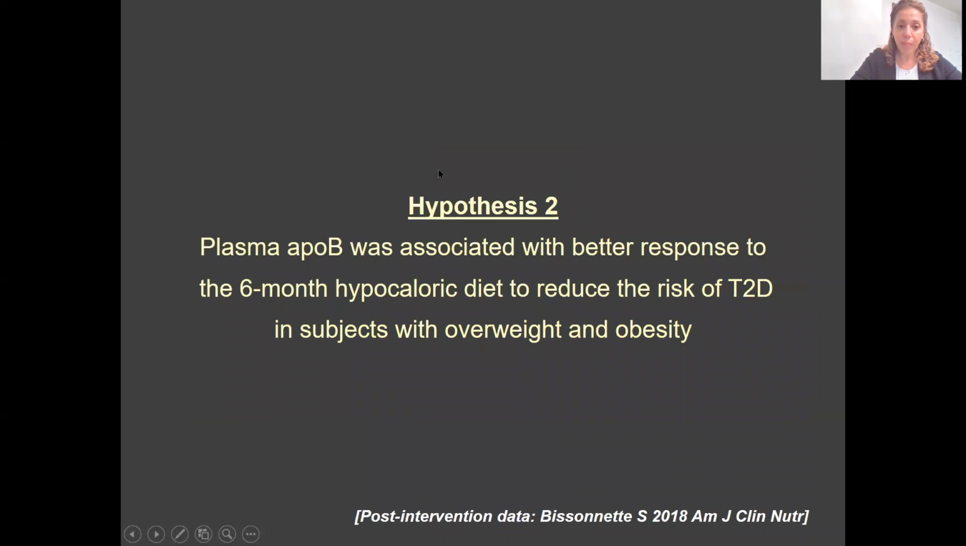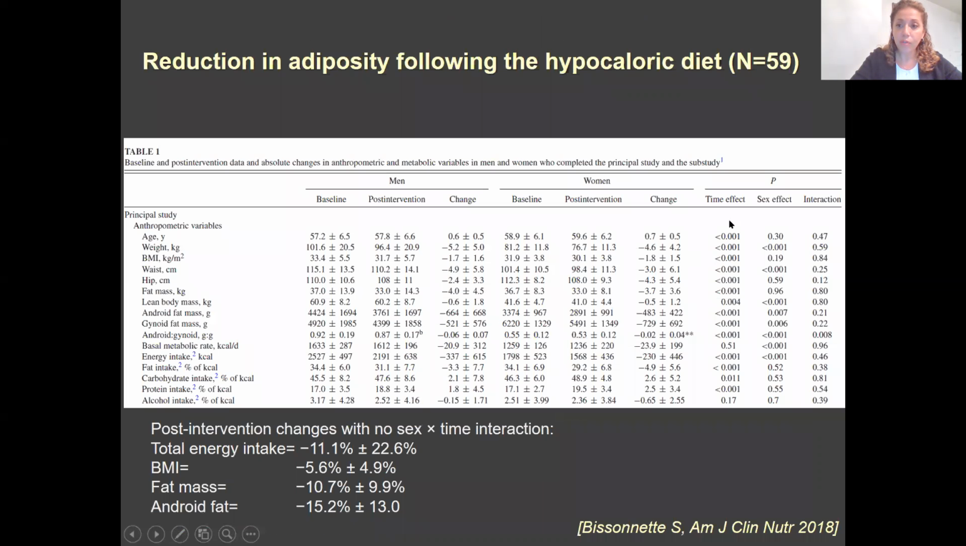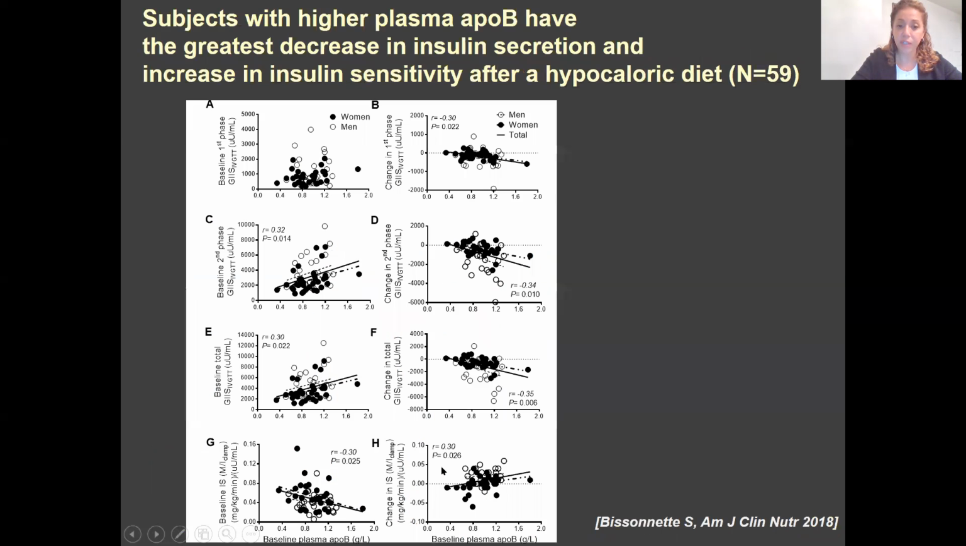The second part of the hypothesis was hypothesis 2. We tested whether plasma ApoB was associated with a better response to the 6-month hypocaloric diet to reduce the risk of type 2 diabetes in subjects with overweight and obesity. Out of the 81 subjects recruited, 59 completed the study, and the intervention did induce a reduction in the total energy intake and BMI, together with the fat mass. However, there was a large variation in the response after the intervention.